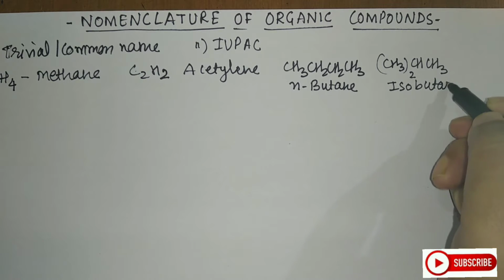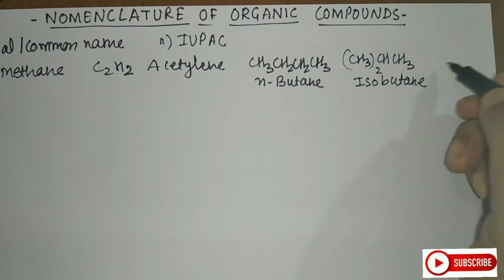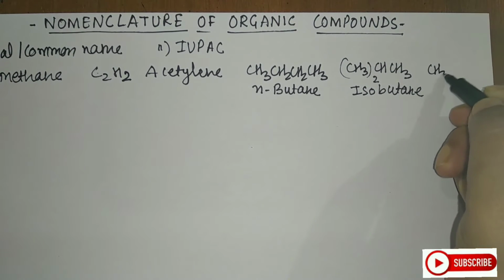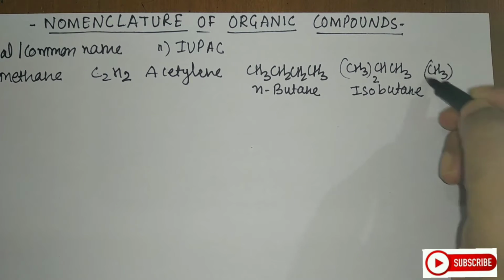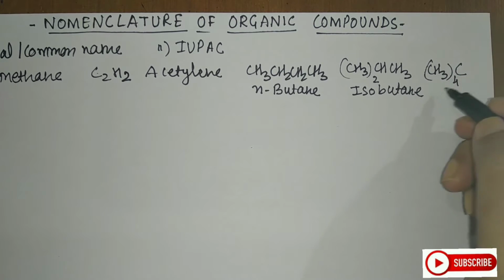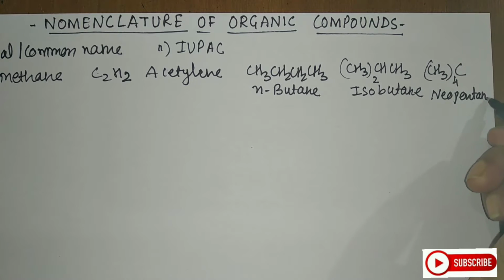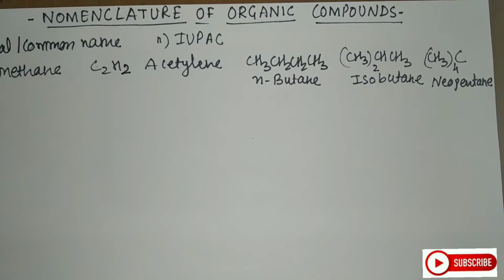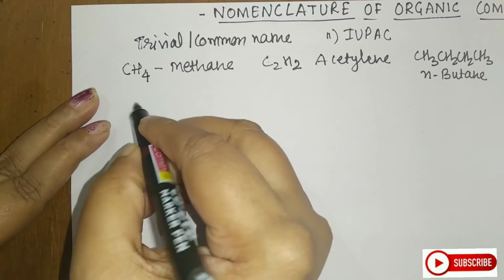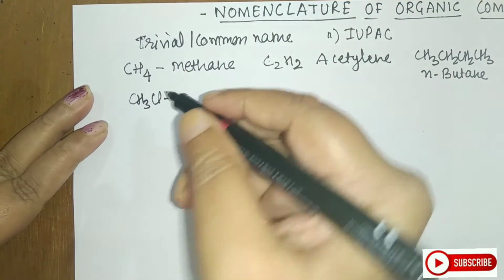You must know those common names also for the reactions. Next is the fully substituted carbon here, C(CH3)4. This is called neopentane. Next you have CHCl3. This is called chloroform.